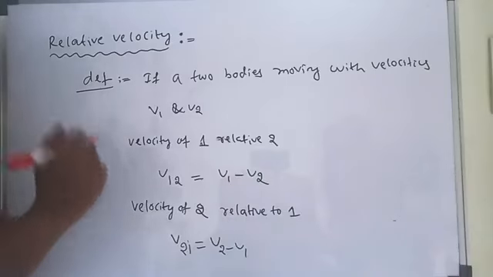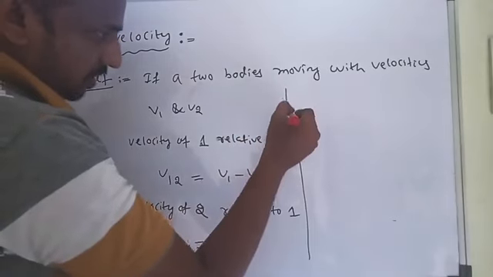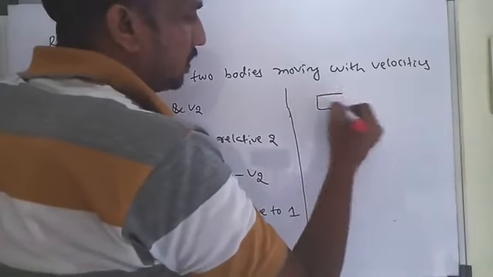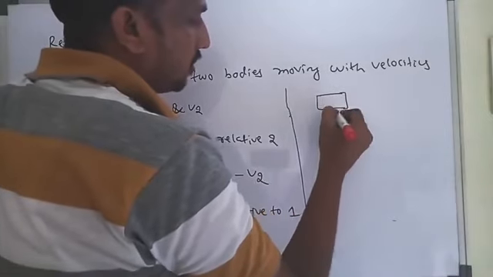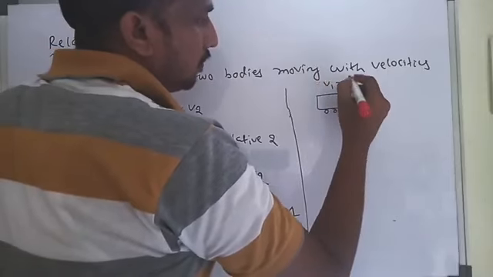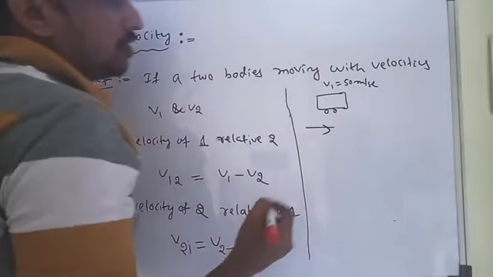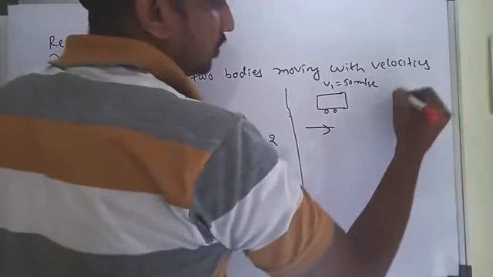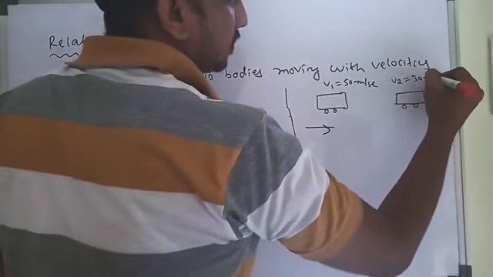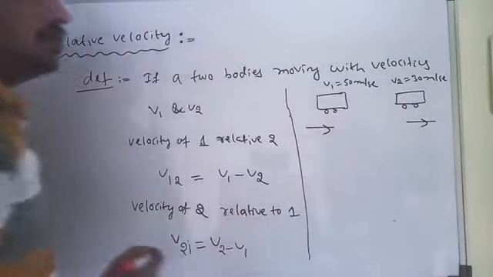For understanding purpose, I go with one example. This is one bus, velocity 50 meter per second. Take another bus, its velocity is 30 meter per second. Both are going straight.